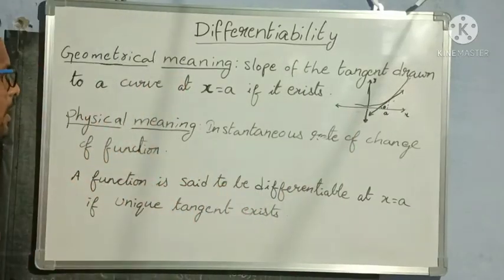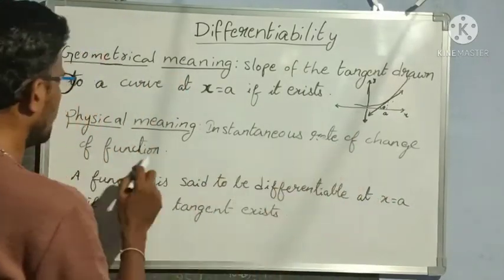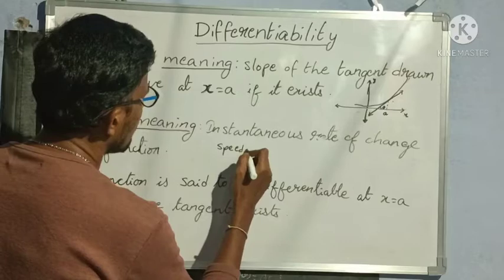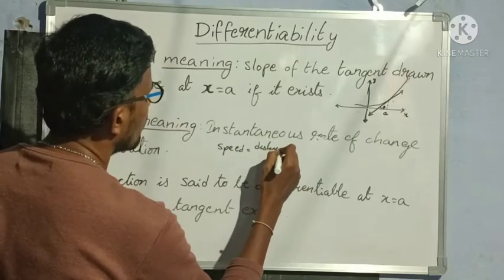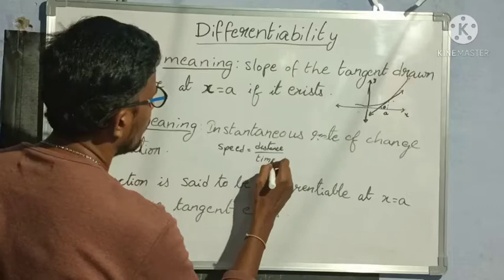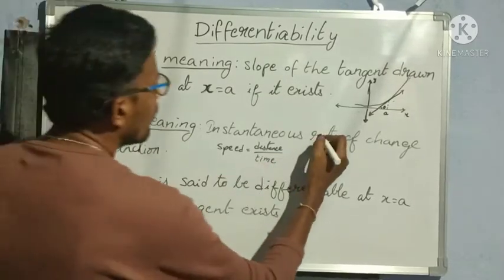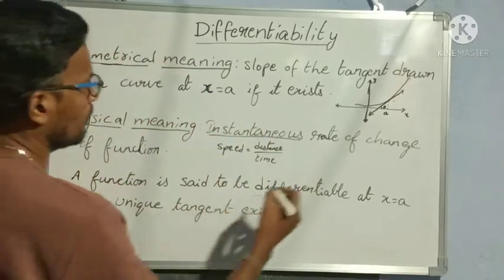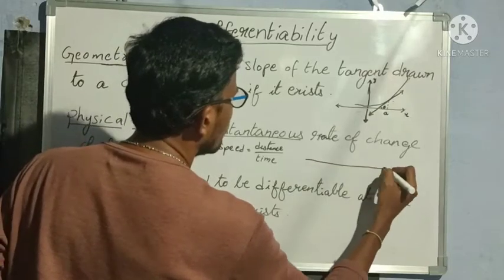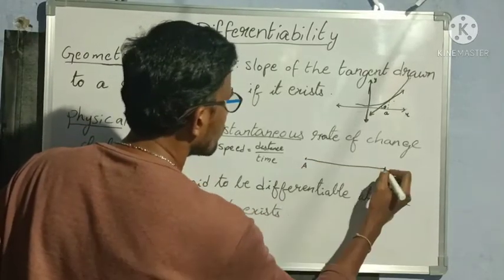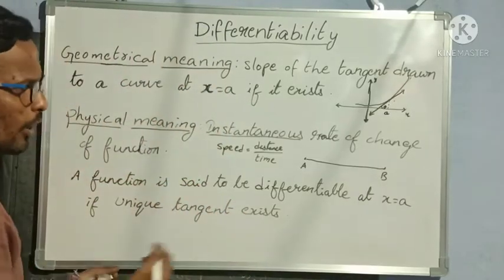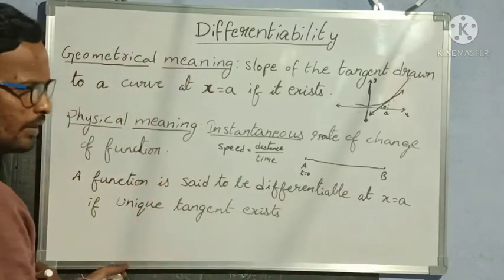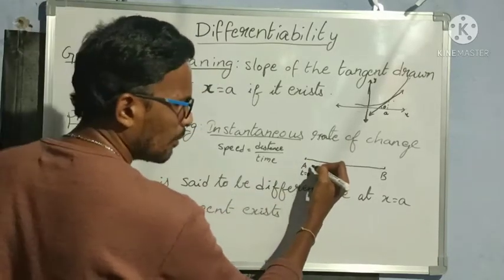Next, let us move to our physical meaning: the instantaneous rate of change of a function. In the previous video I already took the example speed is equal to distance by time. Instantaneous means at a particular instant of time. For suppose a car is moving from point A to point B. In the initial stage, the time is 0.